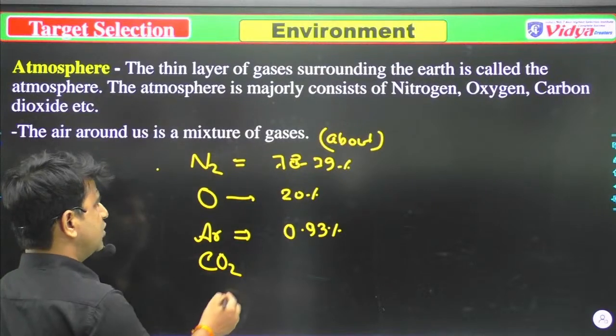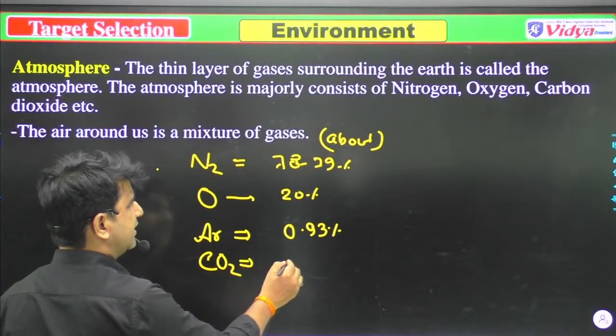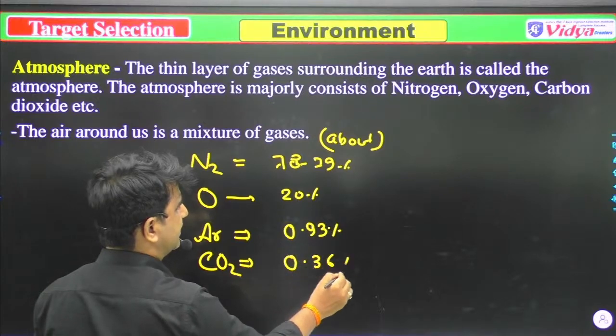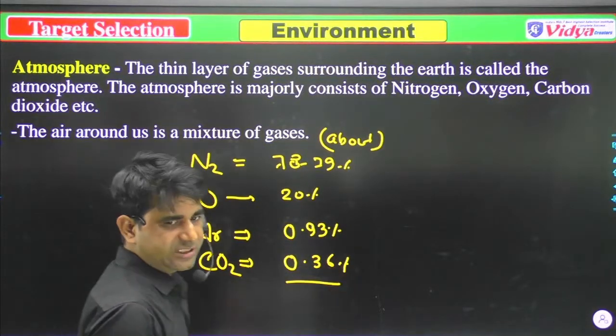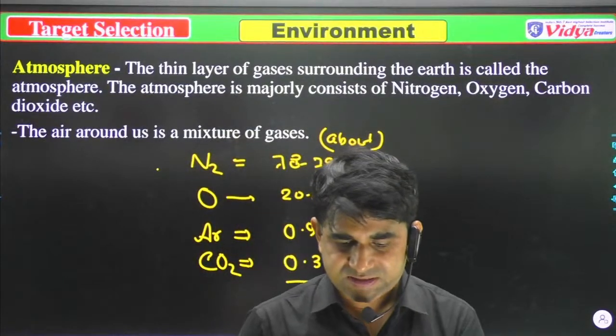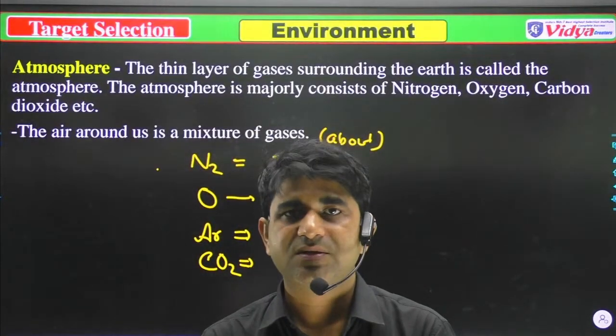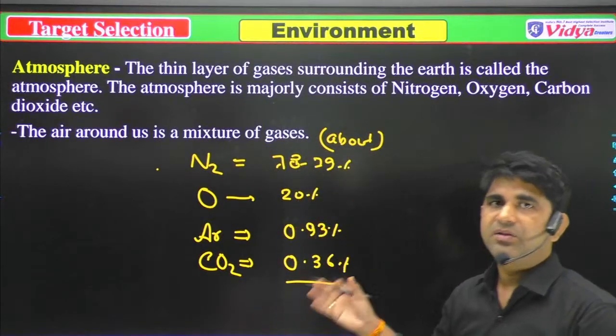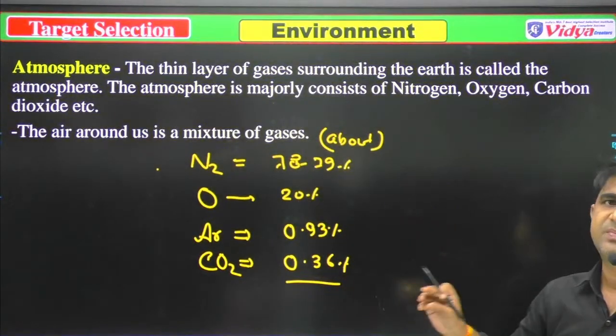And when someone asks you the percentage of carbon dioxide, it is about 0.36%. Because all these values have been asked many times in the examinations, please take a screenshot of these values.